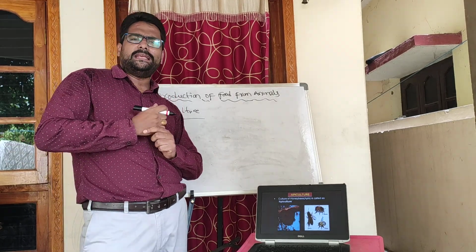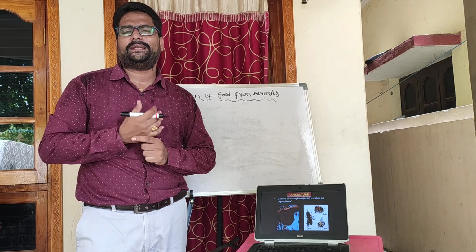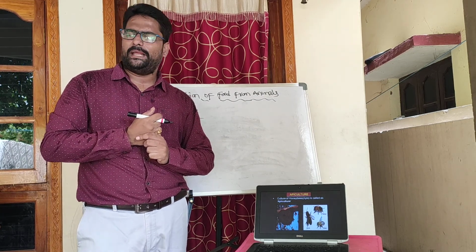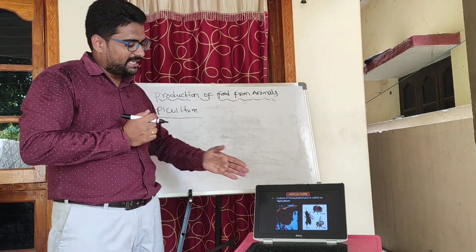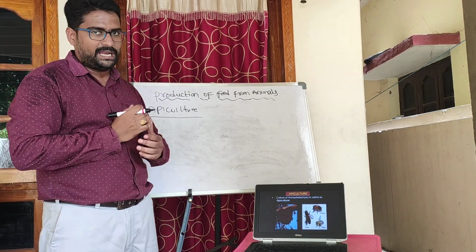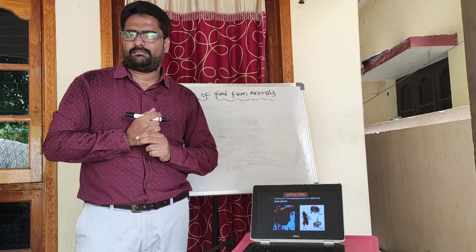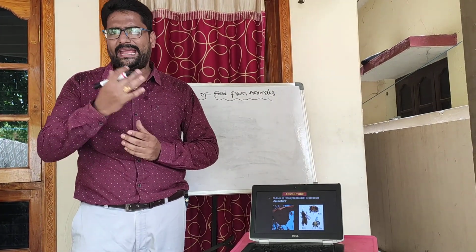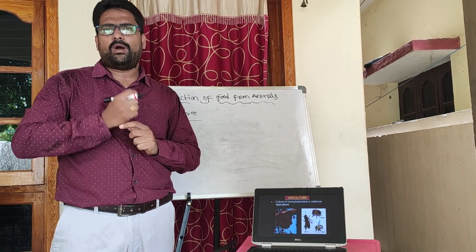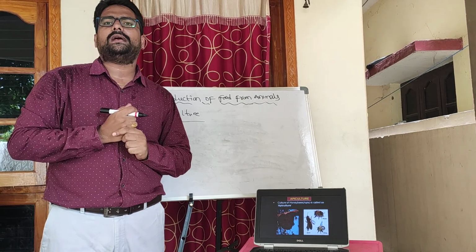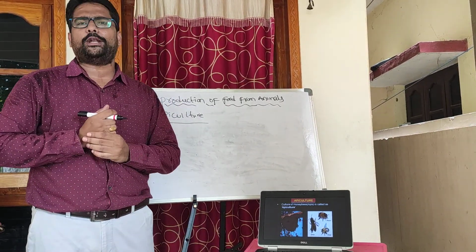Honey is considered a most nutritious food. It works as an antiseptic, and it is used in medicines and many more. Honey is produced by honeybees. You can see in the picture a honeybee hive. Honeybees are social insects, children. They live in colonies like ants. If we disturb the colony and one is disturbed, all the others will surely attack us. They are also the best pollinators of crops.